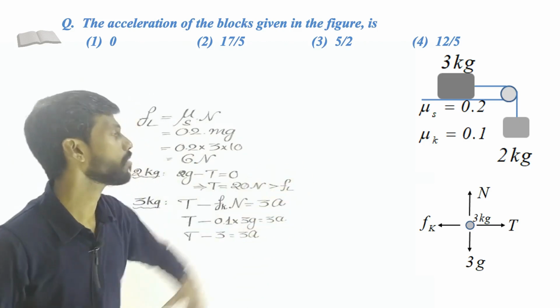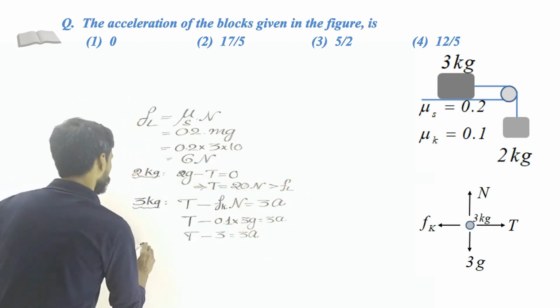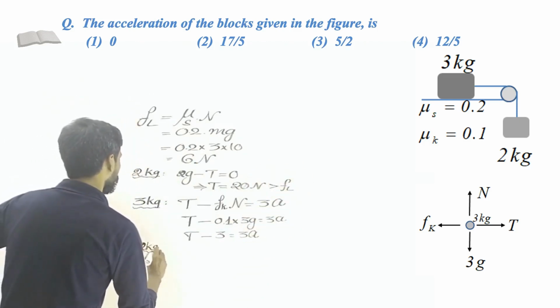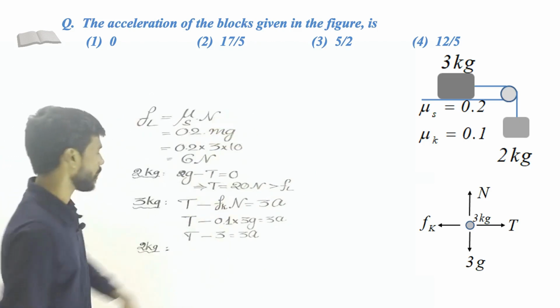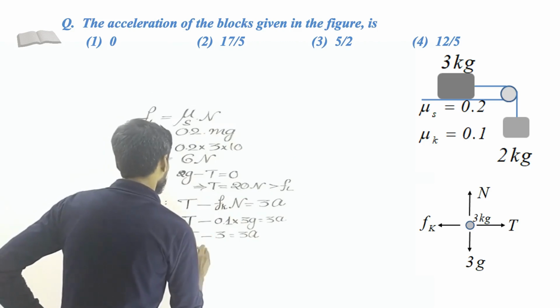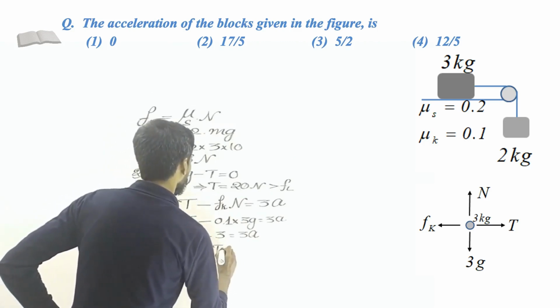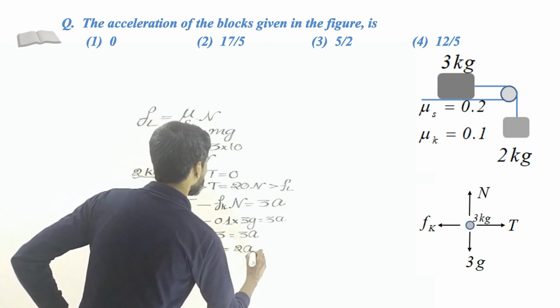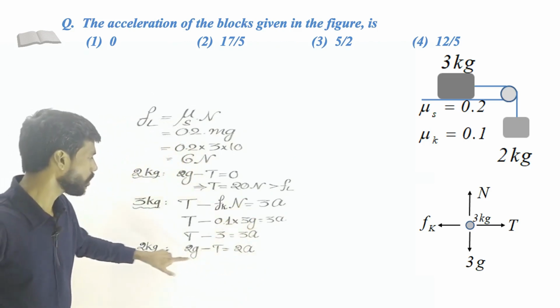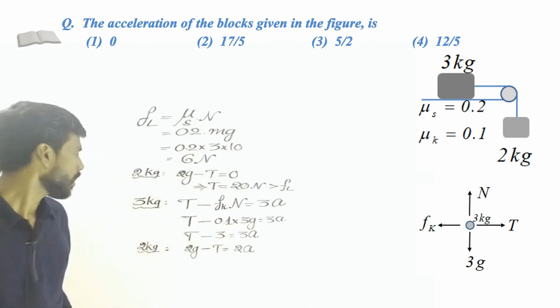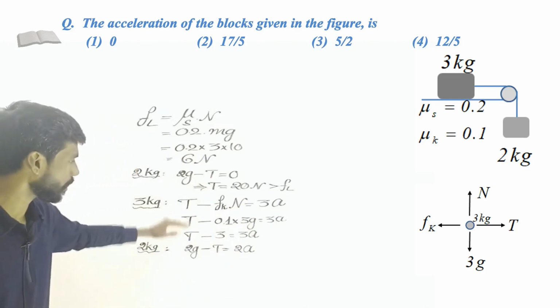Similarly, we can calculate for the other block, the 2 kg block. For the 2 kg block, what are the forces acting on that block? Again, the gravitational force in the downward direction, so 2g, minus tension force in the upward direction, that equals 2 times the acceleration. Same acceleration, both the blocks move with the same acceleration. 2g minus T equal to 2a. Now what do we do? Let us simplify this.